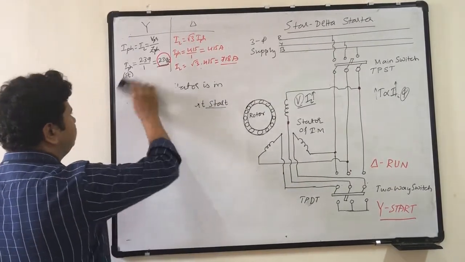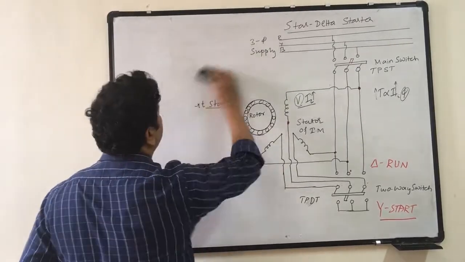Next we will move to DC machines. Module 4, DC machines.